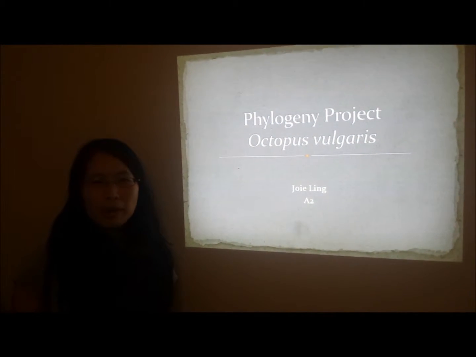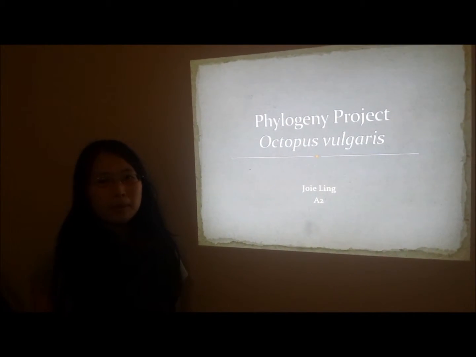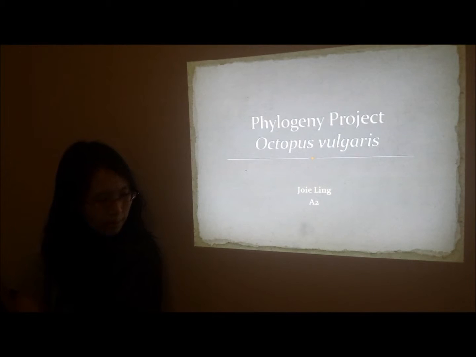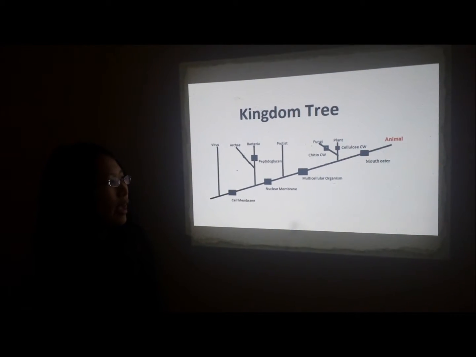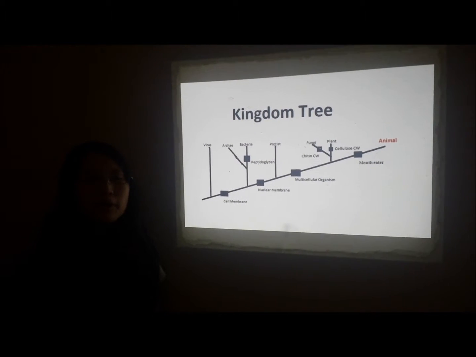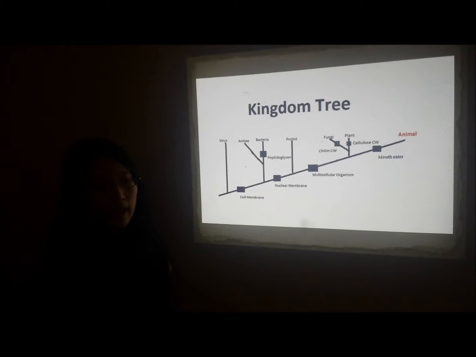I will now be presenting my phylogeny project over the species Octopus vulgaris, more commonly known by its common name, the common octopus. The common octopus is in the kingdom Animalia, and there are certain criteria an organism must meet in order to be classified in the kingdom Animalia.